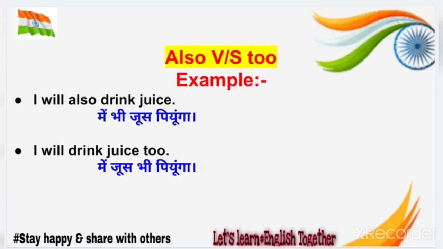Example is I will also drink juice. So here what we have done, we have placed the also after the subject. Second example is I will drink juice too. मैं जूस भी पीऊँगा. Here juice is an object, that means it is non-living. So here we have placed the too after the non-living. So I hope you have got this second point of difference.